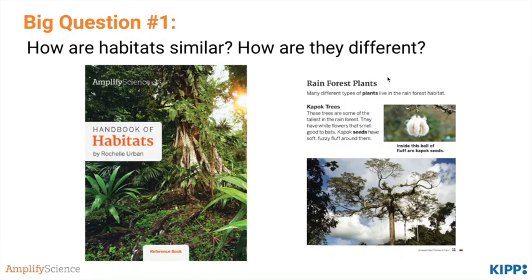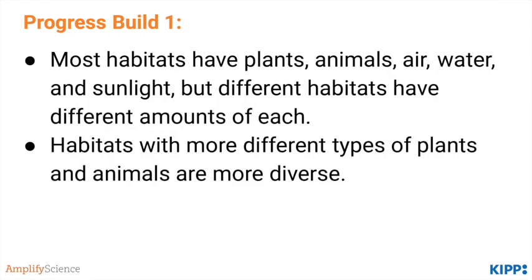In the next lesson, students are introduced to the reference text for the unit called Handbook of Habitats. They read about living and non-living things in different biomes and habitats around the world and learn about the concept of biodiversity. By this point, students should understand the fundamentals of Progress Build 1 shown here. Pause now and read it carefully.